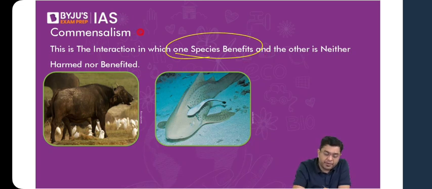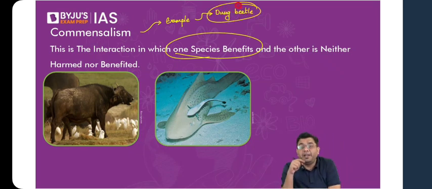If we talk about an example, consider the case of the dung beetle. These dung beetles are small insects which particularly thrive in the region where there is a cow or an animal dung. So generally, wherever the cow has emptied itself, wherever there is excreta, dung beetles start to thrive in that region. Now for the cow, it doesn't make any difference at all. But for that dung beetle, it is a matter of life and death.